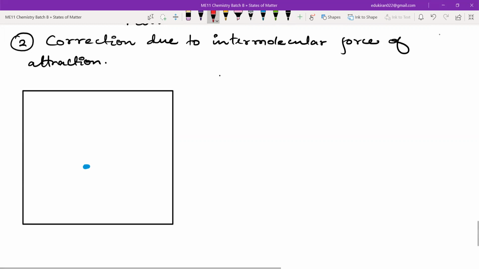Now there will be various gaseous molecules surrounding this gas atom. All of these will be attracting it. There will be a force of attraction. Now, can all of you see that the net force is 0?